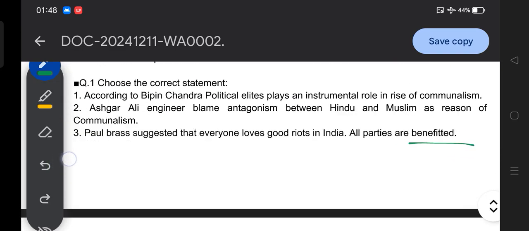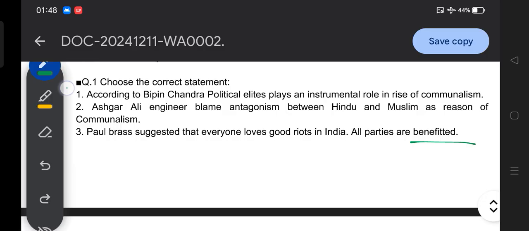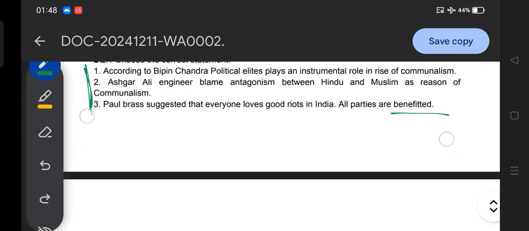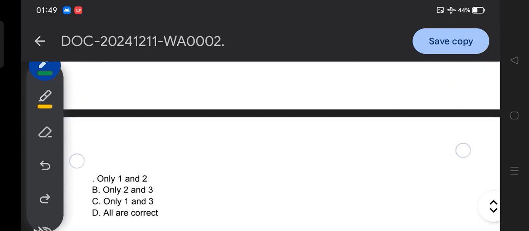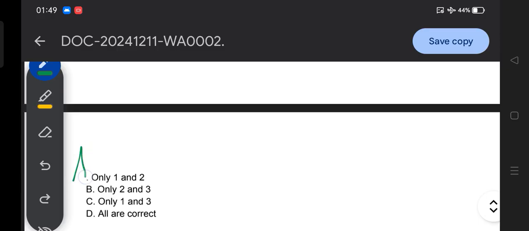So, everyone, stay focused. Now, three statements for question number one, and for these three statements you have an option code, and you need to select the option code to attempt this question. So here you go with the option code. Option A, only 1 and 2; B, only 2 and 3; C, only 1 and 3; and D, all are correct.